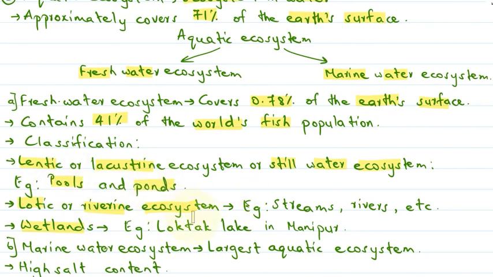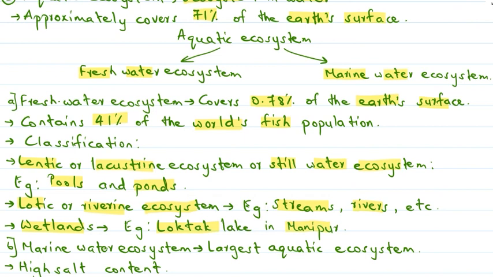The lotic or riverine ecosystem is a flowing water ecosystem, for example streams, rivers, etc. And wetlands usually comprise marshy or swampy lands, for example the Loktak Lake in Manipur.